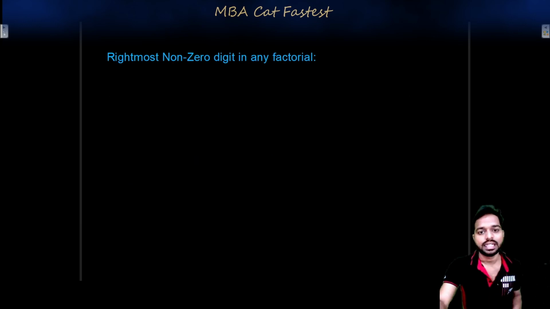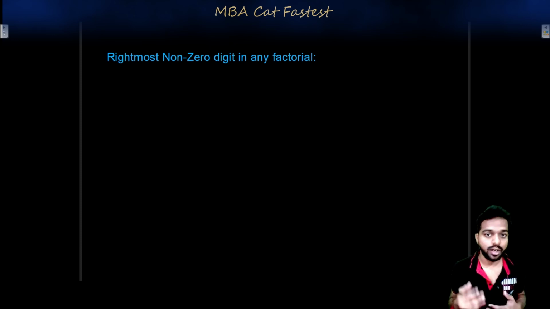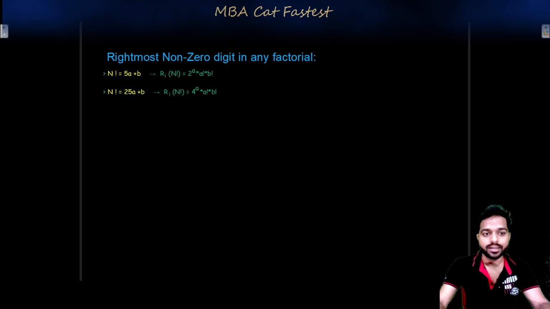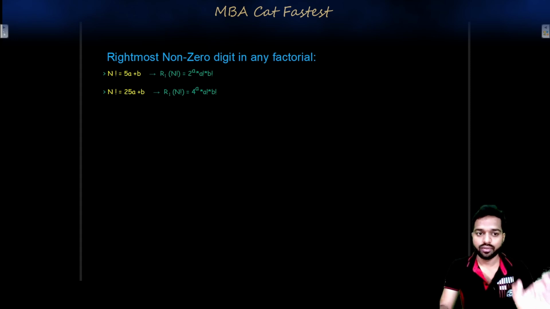Write the rightmost non-zero digit in any factorial. Now, how to calculate this? See, the greater the factorial, the greater the number of digits to be multiplied. It won't be easy to calculate in the mind or on paper. So, we have a formula for that, in which n factorial is equal to 5a plus b. You write the number in the form of either 5a plus b or 25a plus b, whichever is convenient to you, and then apply this formula.